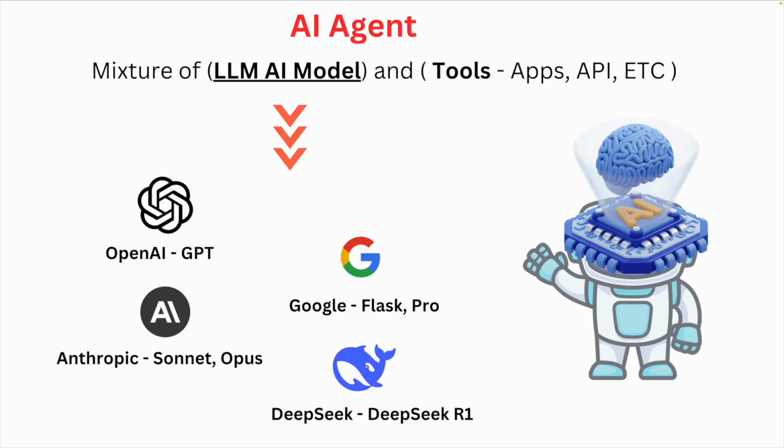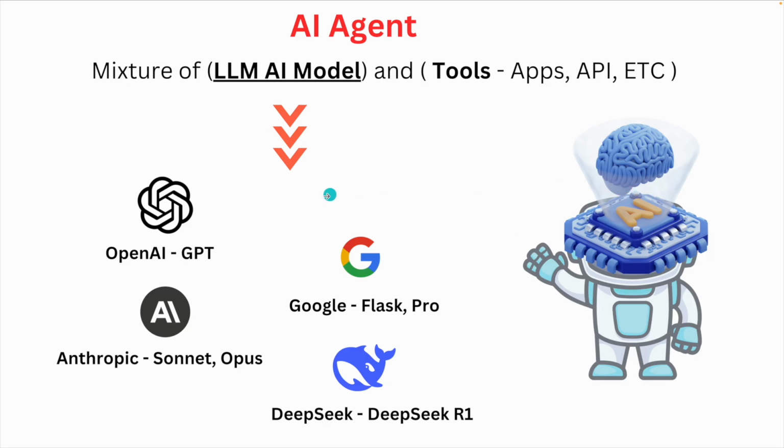Just imagine it's like a human brain, but more powerful, smart, and fast. So OpenAI is one company, and they have created their own AI brain. Just understand, an LLM AI model is nothing but a brain created by big companies. It's very powerful and smart.